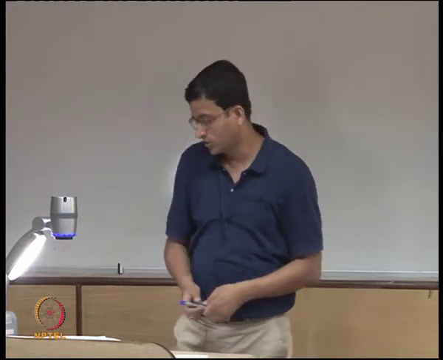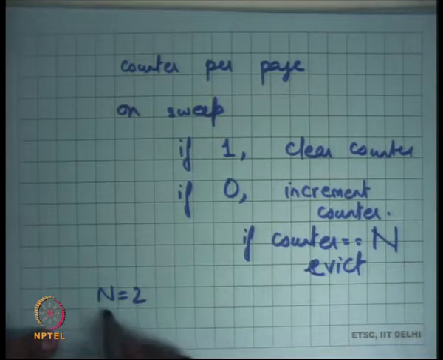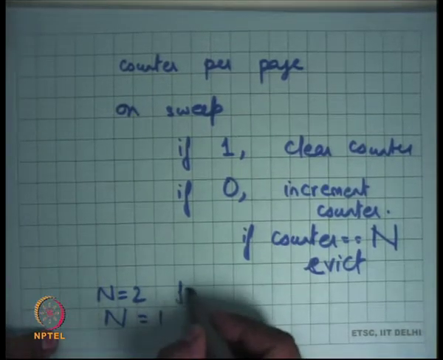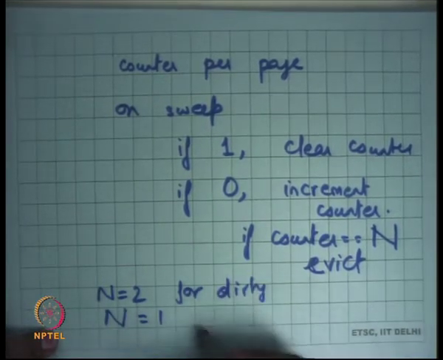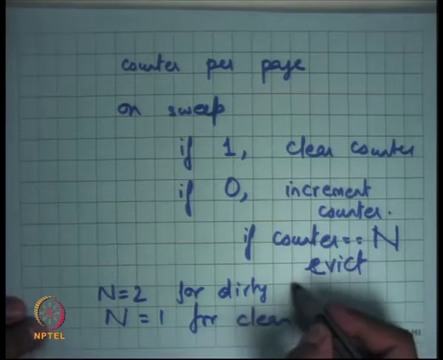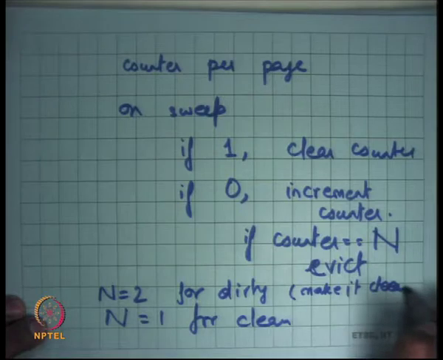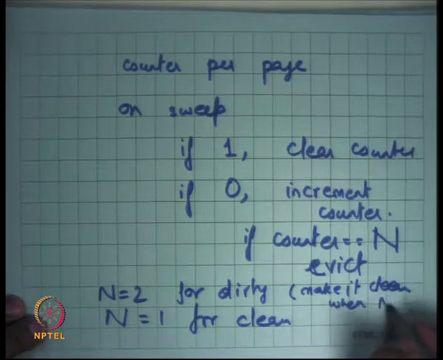All right. So one common thing that's sometimes done is to use the nth chance algorithm with n equal to 2 for dirty pages, and n equal to 1 for clean pages. Right. So evict the clean page the first time you see it not accessed, and evict the dirty page the second time you see it not accessed. Also in this scenario, you make it clean when n is equal to 1, right?